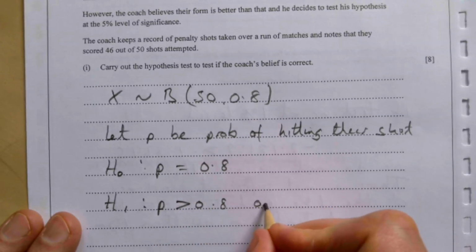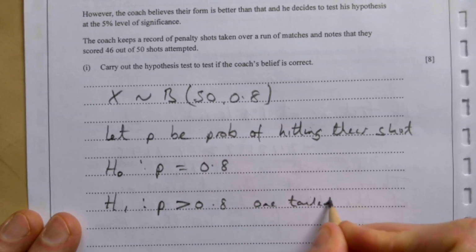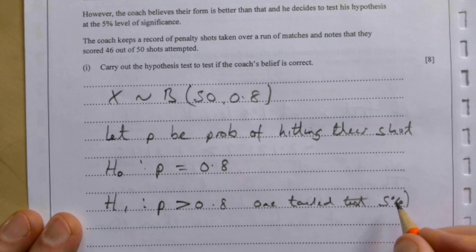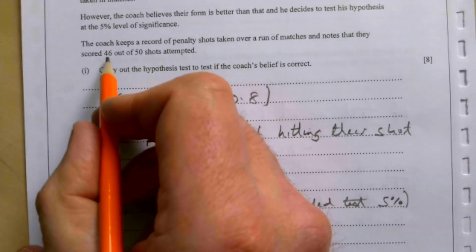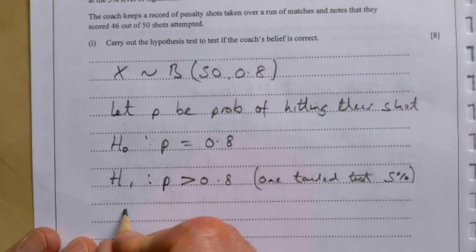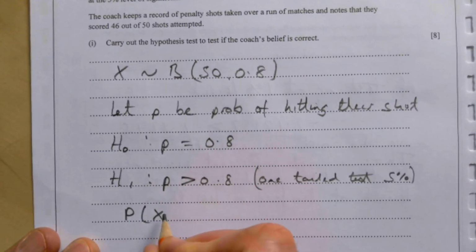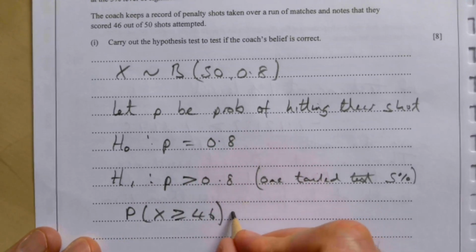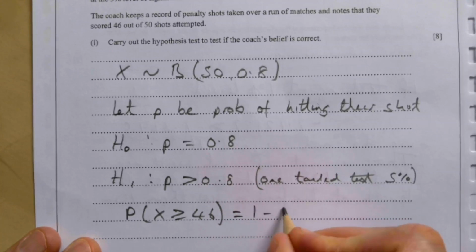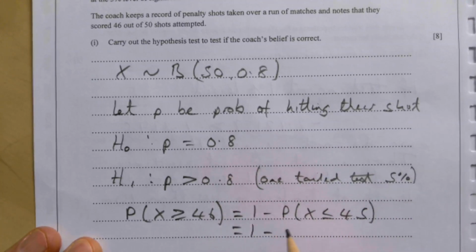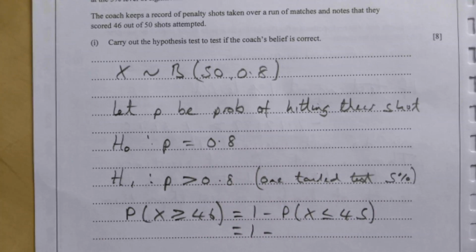So that's going to be a one-tailed test, and that's at the 5% level. So we want to test 46 to see if that's in our top 5%. We want the probability of x greater than or equal to 46, and that's 1 minus the probability of x less than or equal to 45. We'll do this in the calculator in just a second. Just give me the calculator set up.